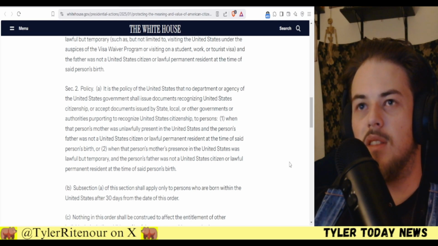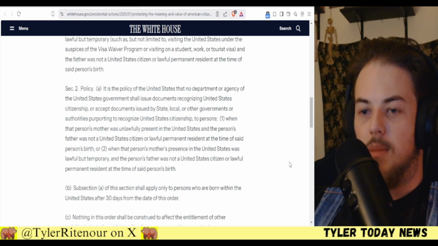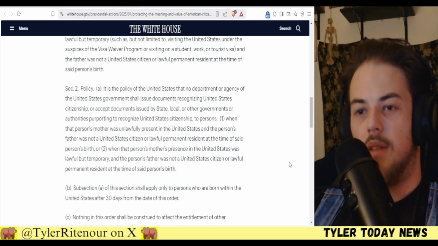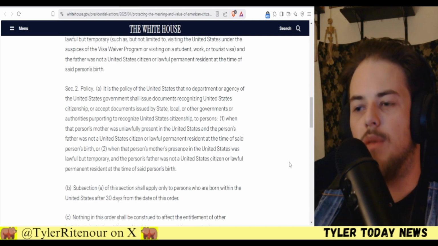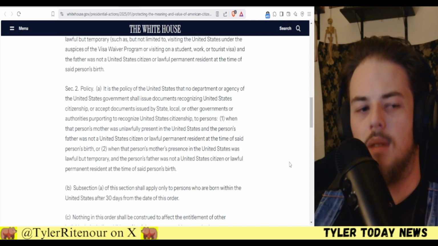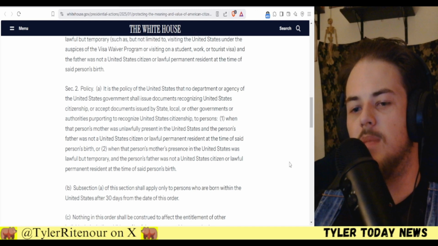It just incentivizes people to travel here while they're pregnant or get pregnant here while they're here illegally. Also, not to mention, China loves that we had that. I mean, they were sending people to California just to have babies so they could get dual citizenship. So we're just letting other people that aren't from this country take advantage of that system, and with this executive order that has been rescinded.